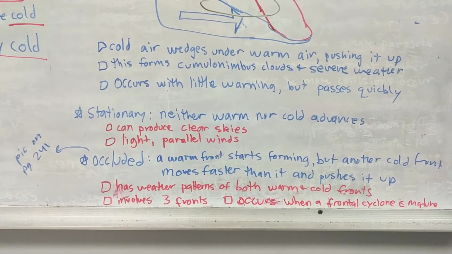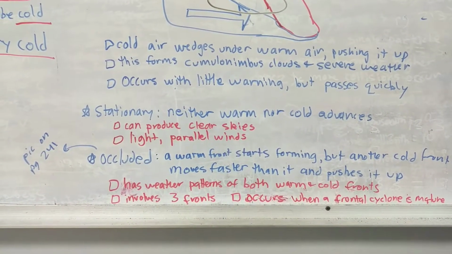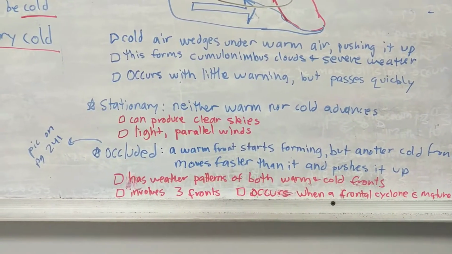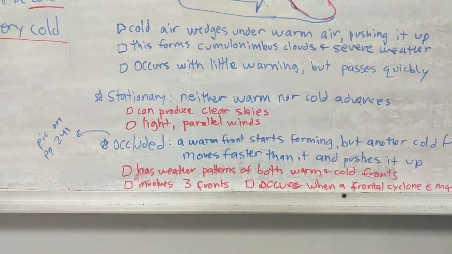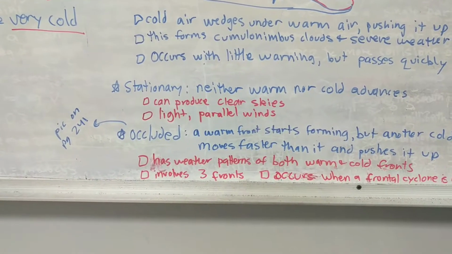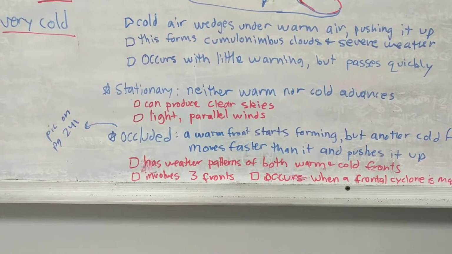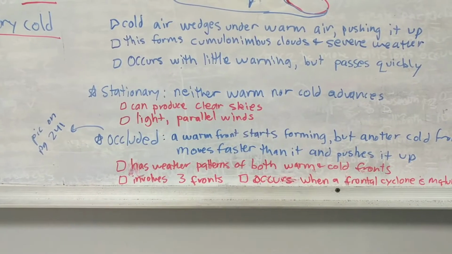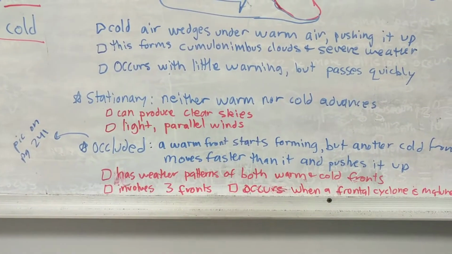Stationary fronts are ones in which the cold and warm air equal each other, so none of them moves forward. They can produce clear skies or stormy weather, but they are also identified by light parallel winds. Parallel means they're going in the same direction. The final front is occluded.